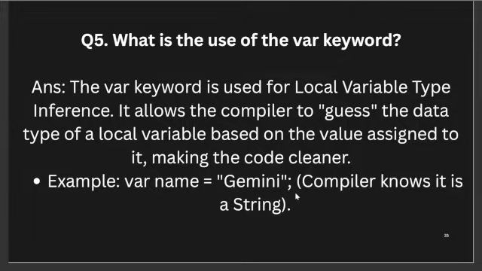The next question will be, what is the use of the var keyword? The var keyword is used for local variable type inference. It allows the compiler to guess the data type of a local variable based on the value assigned to it, making the code cleaner. An example is var name equals to Gemini, and the compiler knows it is a String.